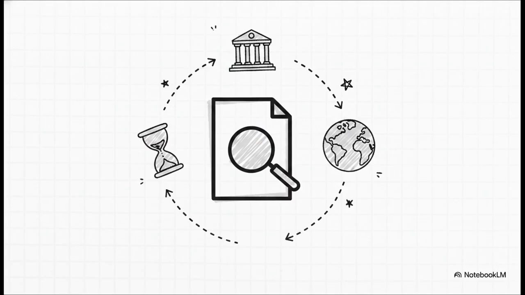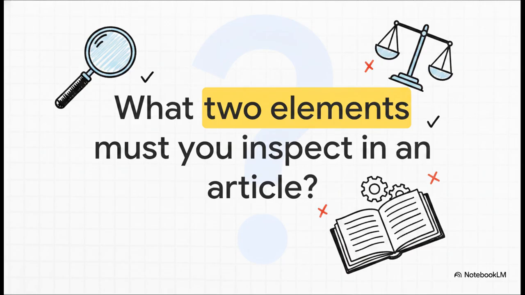Time, setting, background, they impact all sources. You can never just read the text, right? You always have to read the context. All right, let's do a quick pause check. I want you to actively think about this one for a second. If you're reading a political article online, what two foundational elements must you inspect before you even consider accepting its claims?